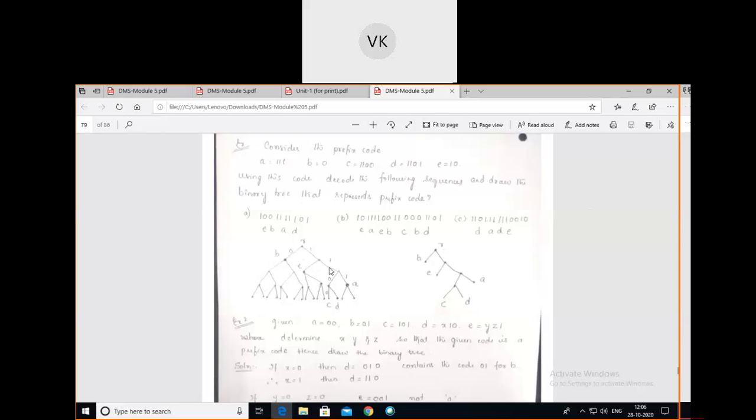What is a full binary tree? All the internal vertices are having 2 children. Here you see the root node is having 2. All the internal nodes are having two subnodes, the left node and the right node, or you may call them the children of that node.